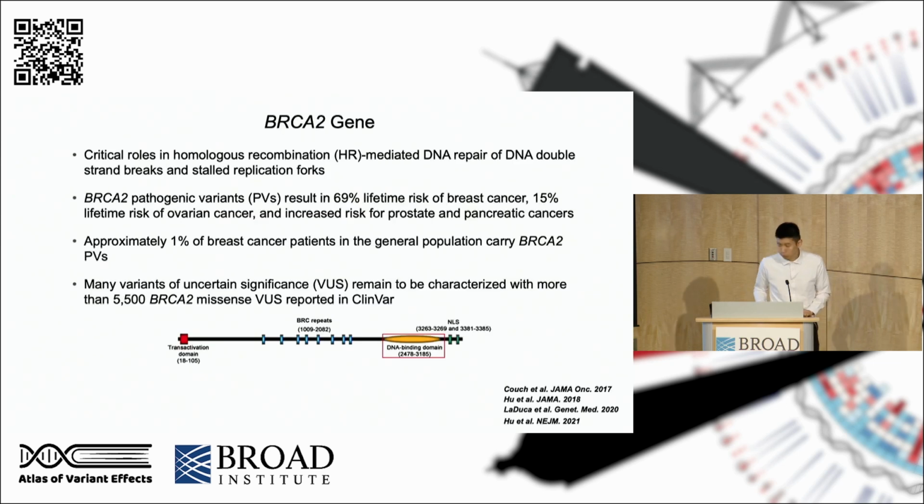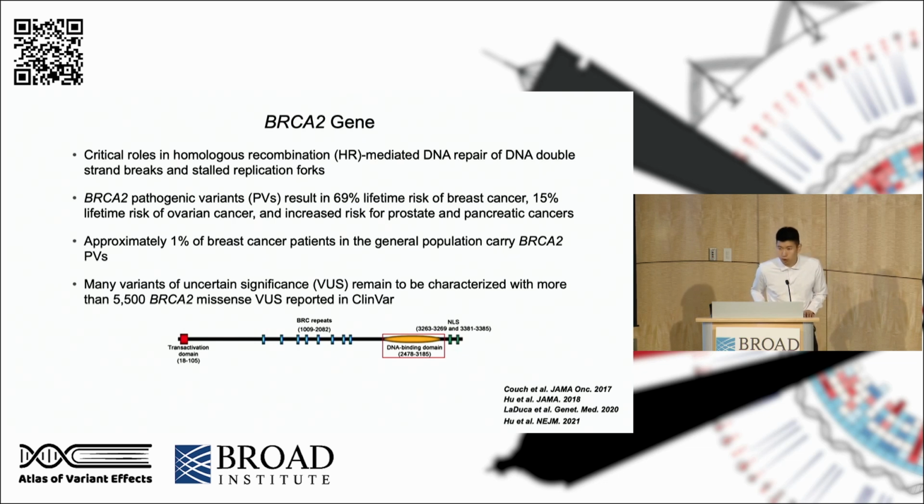So as we all know, the BRCA2 gene plays important roles in homologous recombination mediated repair of DNA double-strand breaks, as well as stalled replication forks. BRCA2 pathogenic variants, mostly protein truncating variants, can lead to increased lifetime risk of breast, ovarian, prostate, and pancreatic cancers. From a large-scale cohort study that our group has done, about 1% of breast cancer patients in the general population will carry BRCA2 pathogenic variants.